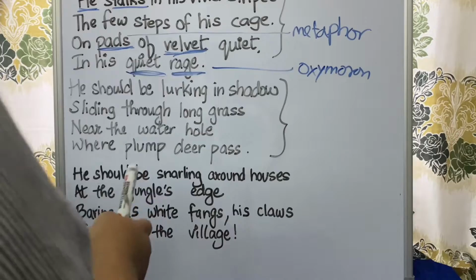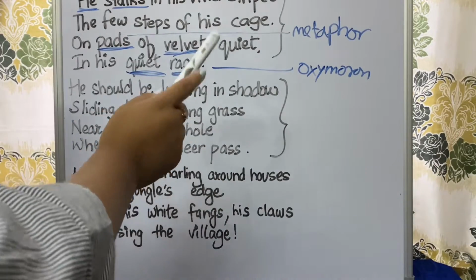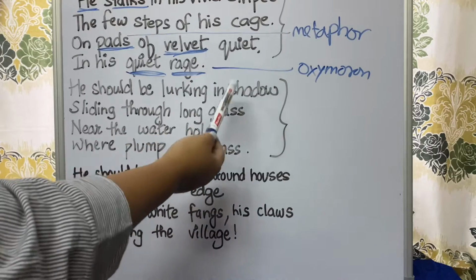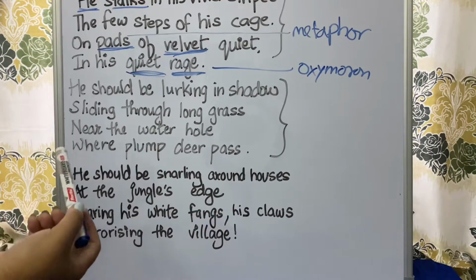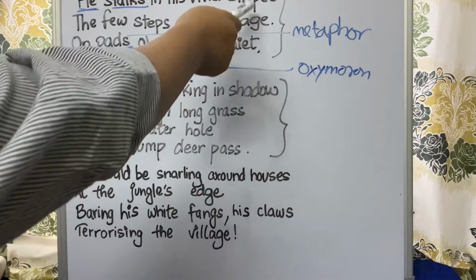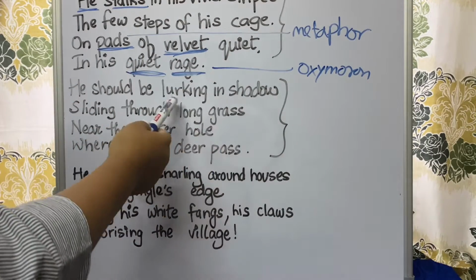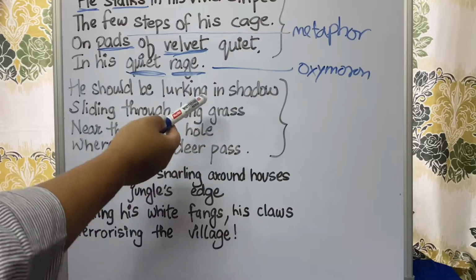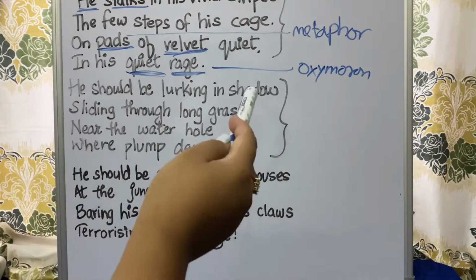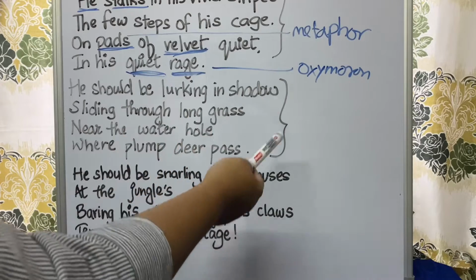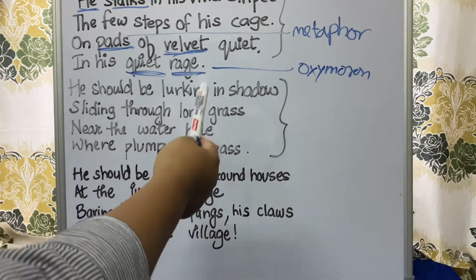So we come to the next stanza, that is the second stanza, where we are talking about how he should be lurking in shadow. Means instead of being in a zoo, the tiger should be in a jungle and he should be lurking, means hiding. He should be hiding inside the jungle. So he should be lurking in shadow, sliding through the long grass.